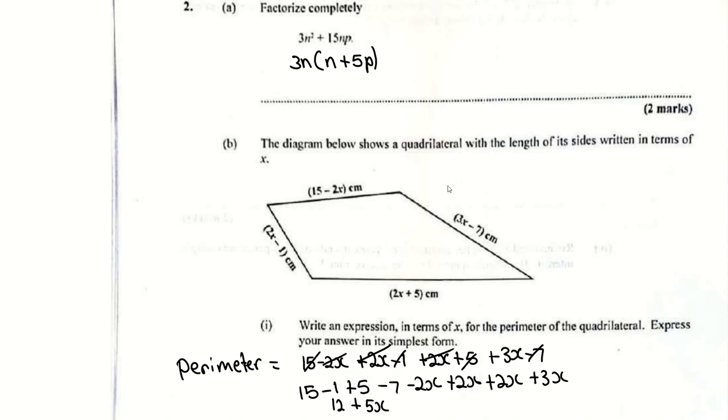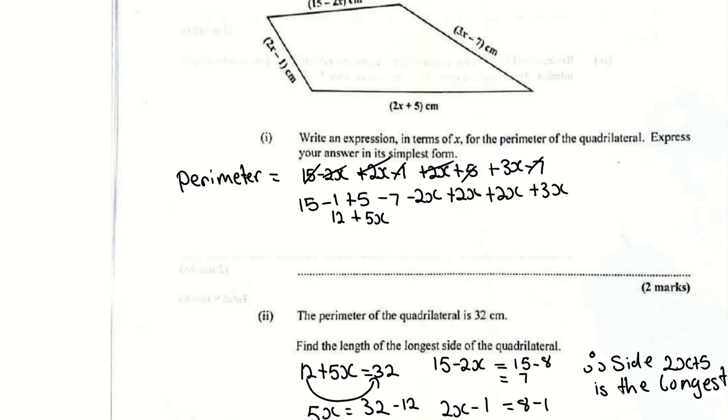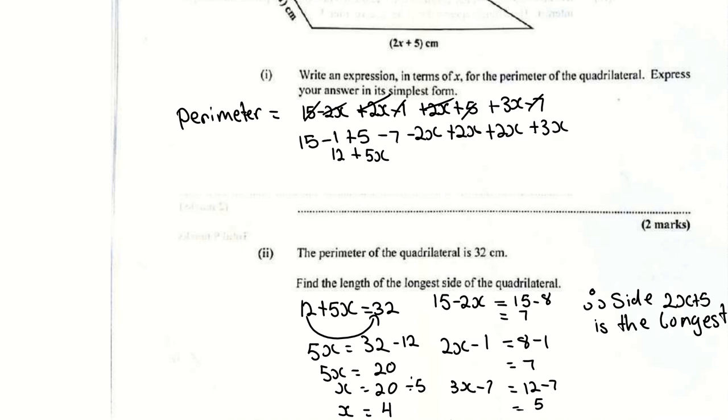This one, the diagram below shows a quadrilateral with length of sides written in terms of x. Write an expression in terms of x for the perimeter of the quadrilateral. Express your answer in its simplest form. Perimeter means distance around, so you're going to add these four sides. When you add those four sides, you're going to get an answer of 12 plus 5x. That is the answer. They told you for part 2, the perimeter of the quadrilateral is 32. That means 12 plus 5x is 32.